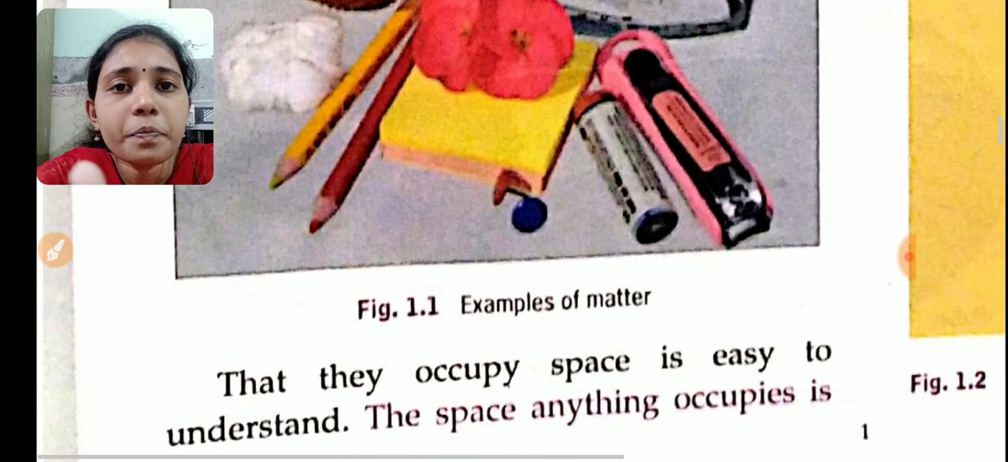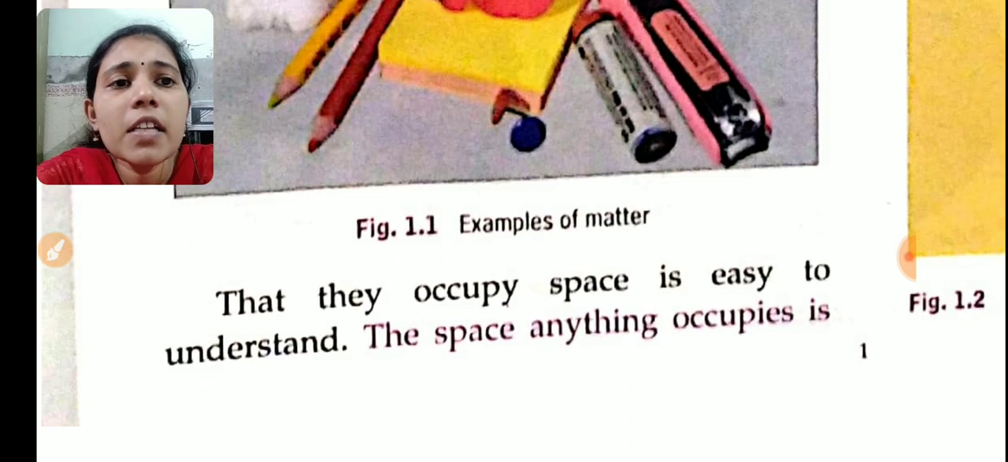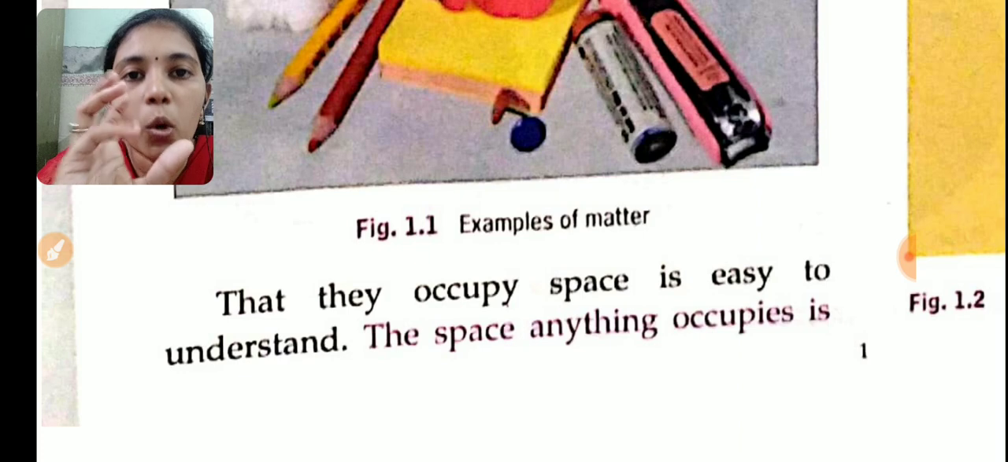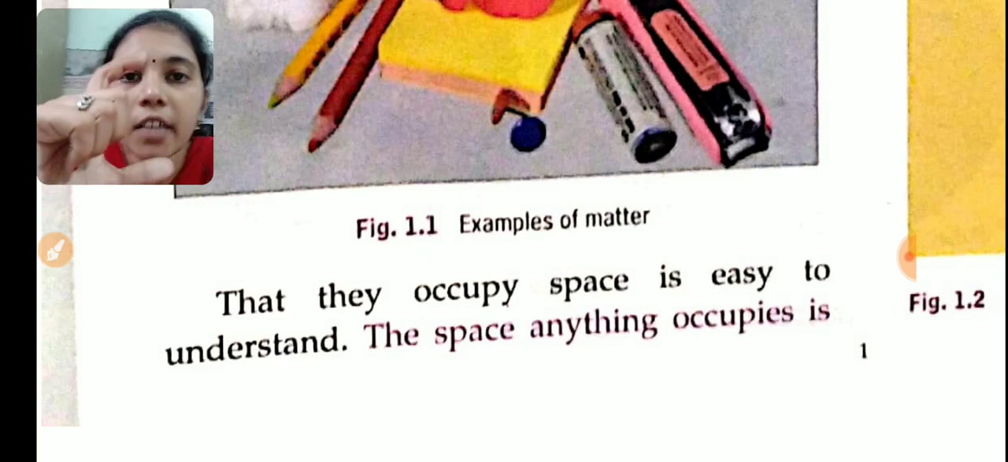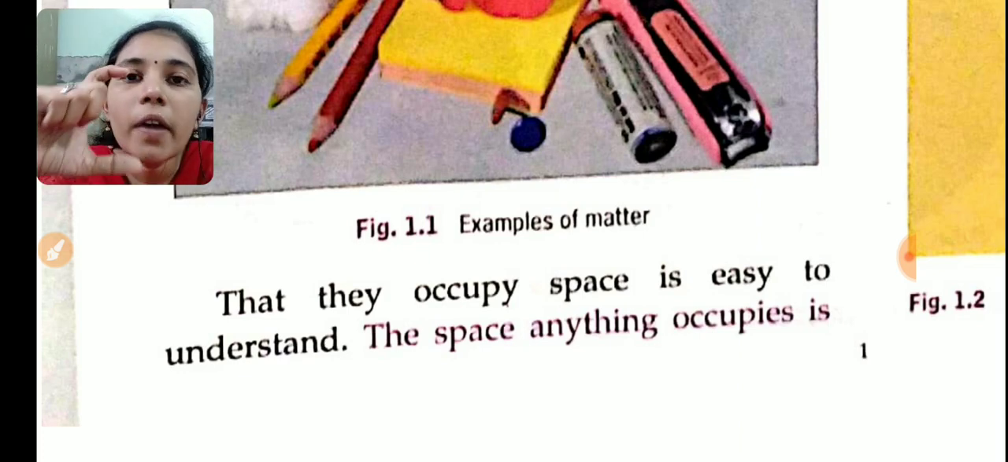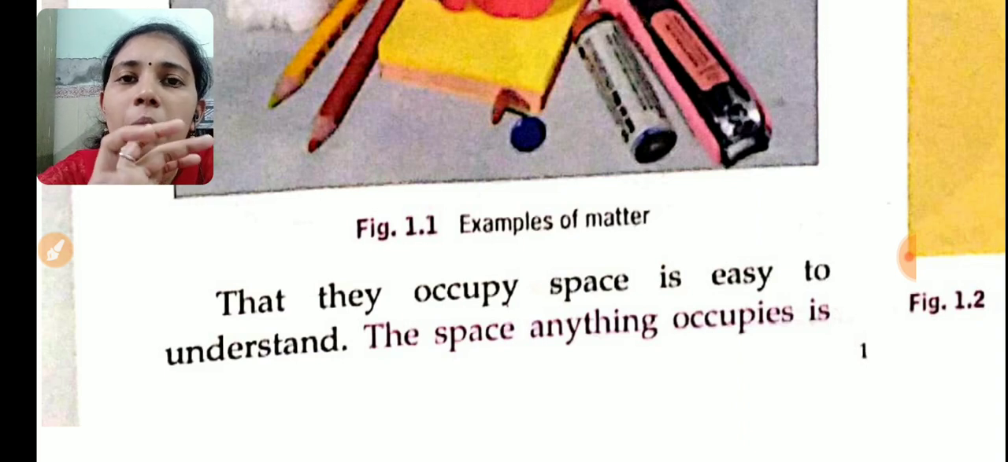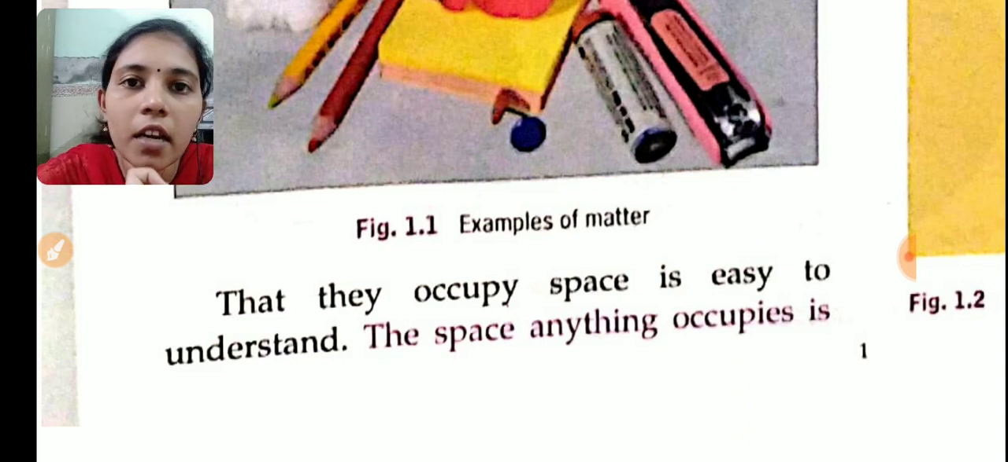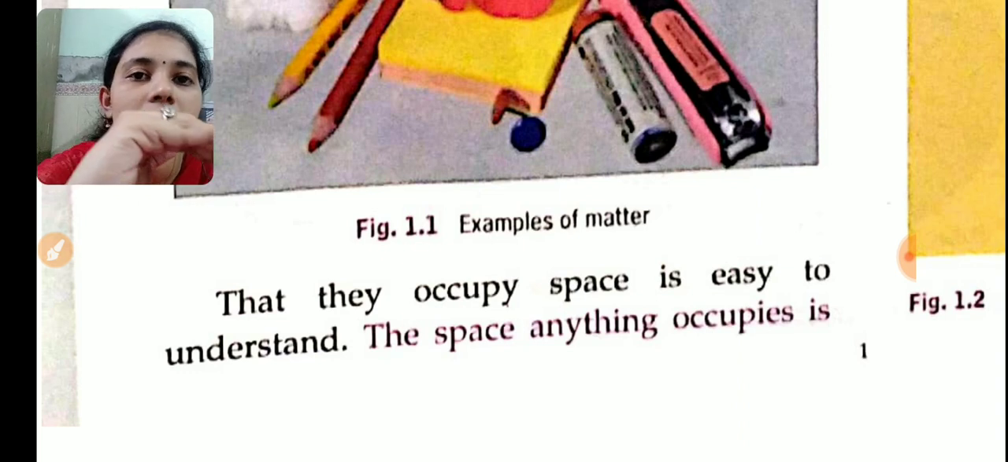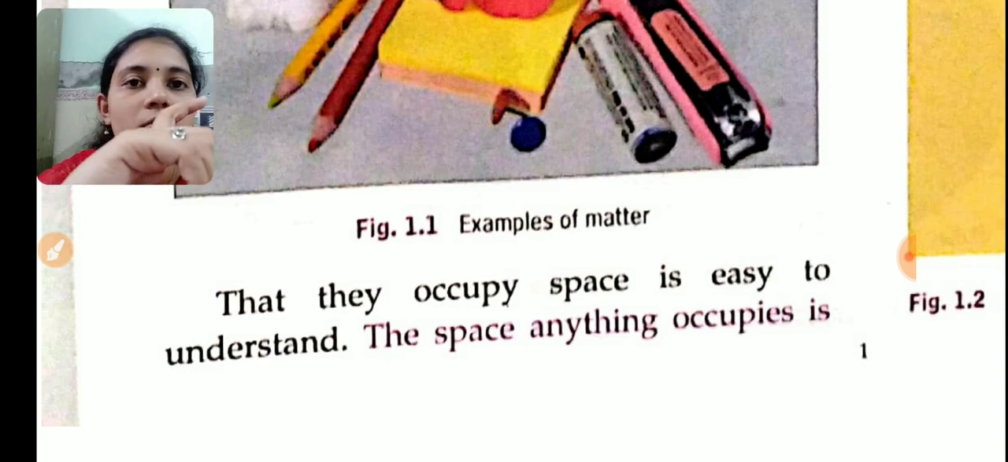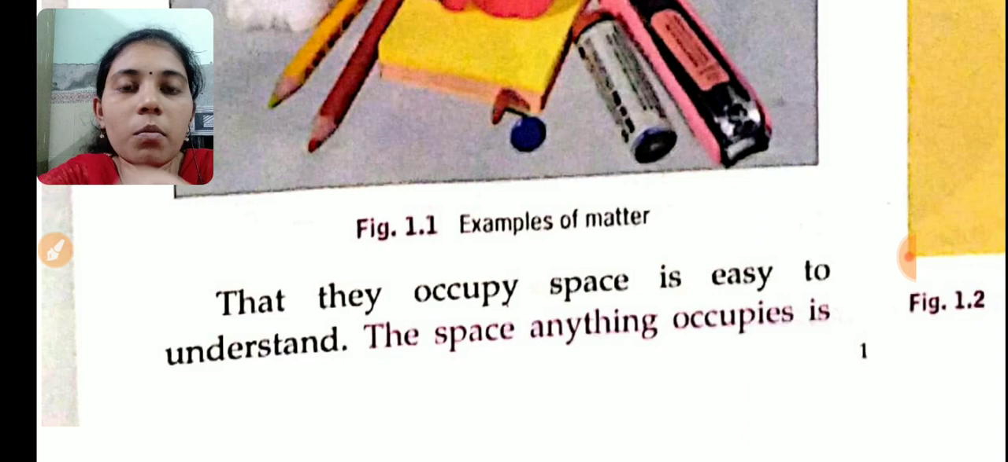And see this, the space anything occupies. For example, if you are taking a 1 liter bottle, how much water can it carry? Maximum 1 liter of water only, right? So the maximum space anything occupies is called volume. So what is the volume? Volume means the space occupied by a matter.